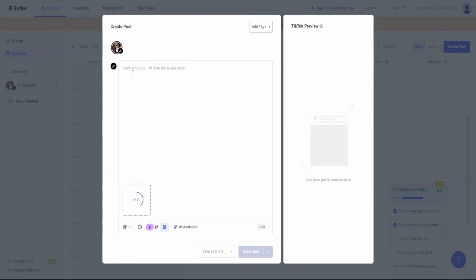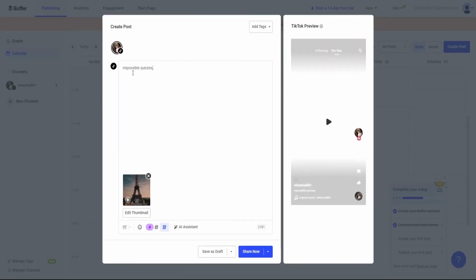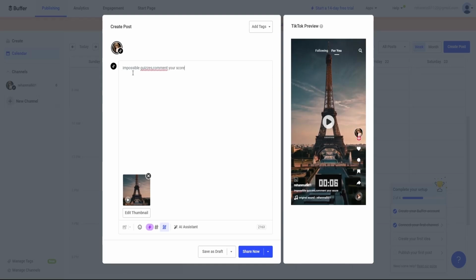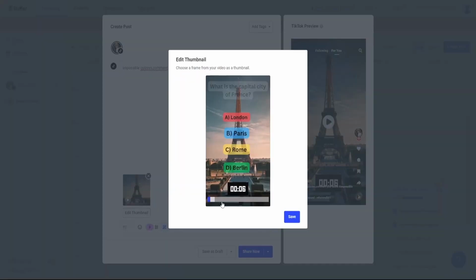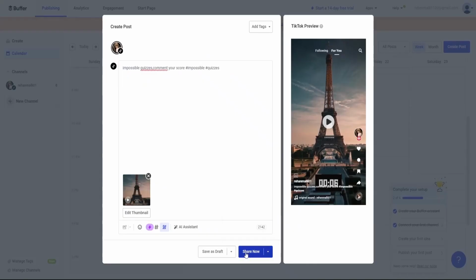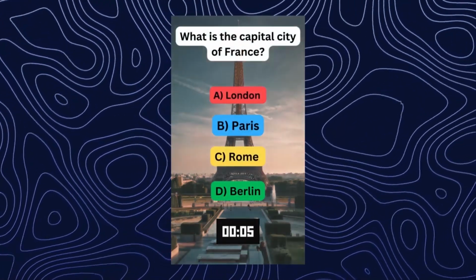Using Buffer is straightforward. Just visit their website, create an account, and connect your social media profiles. Once that's set up, click on Publishing to create a post. It's as simple as filling out a form. Just enter your video title, description, and other details, then hit Schedule to make your video go live at the optimal time.